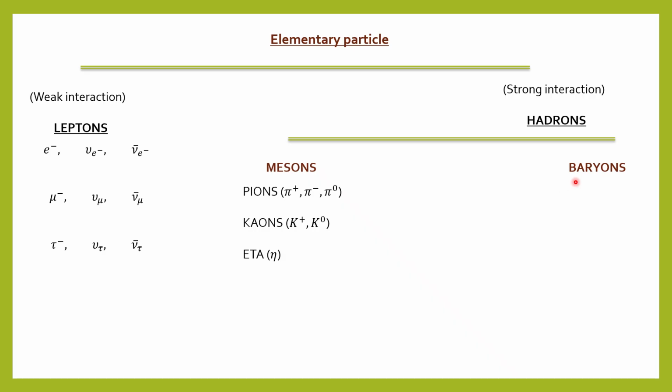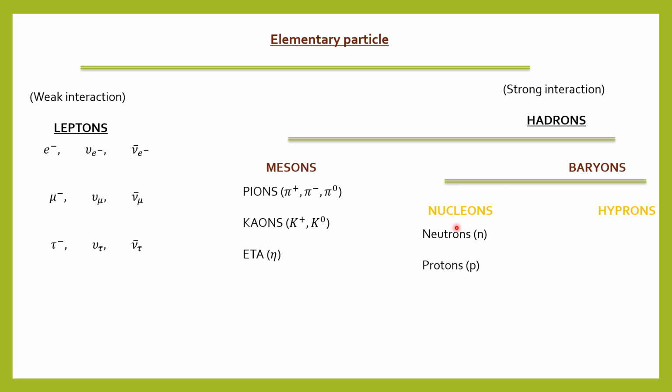Okay, then come to the baryons. Again, baryons are of two types, that are the nucleons and the hyperons. So nucleons, we all know that nucleons are of two types, like one is the proton and another one is the neutron. And we know that inside the nucleus we have two particles, that is the neutron and the proton, and these two are called the nucleons.